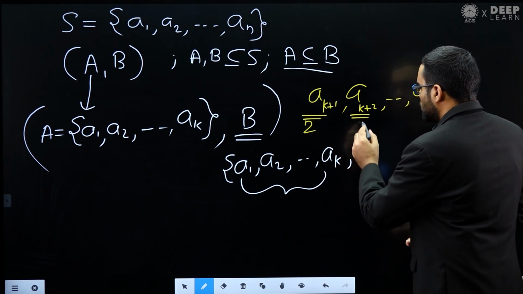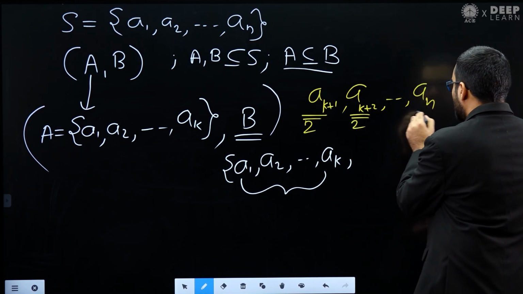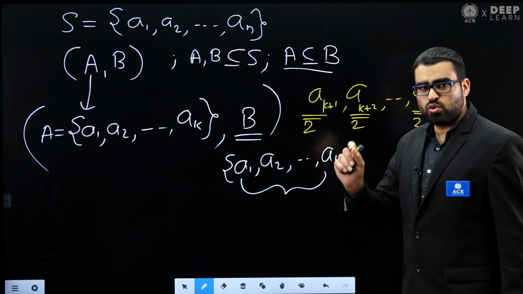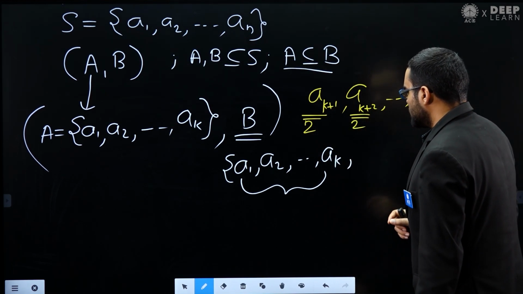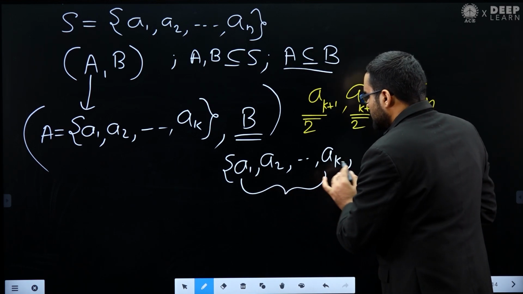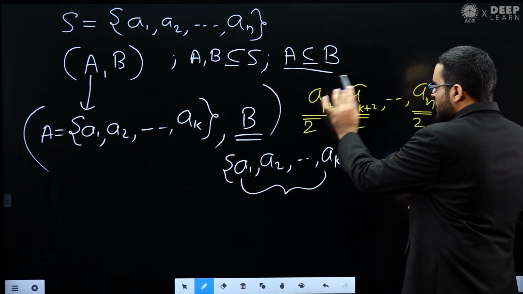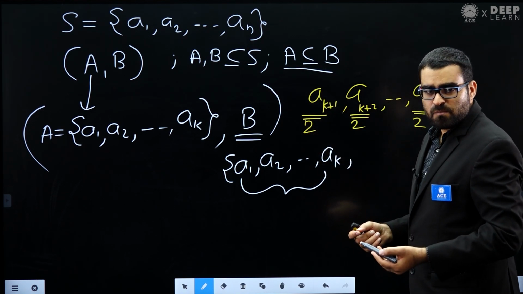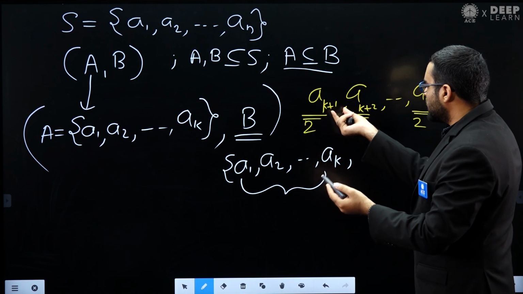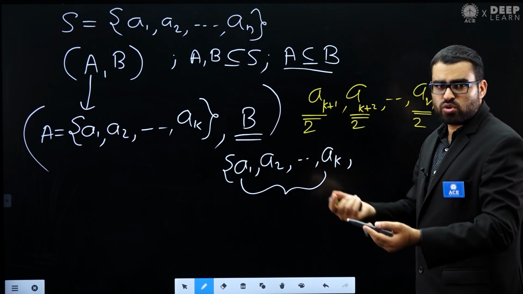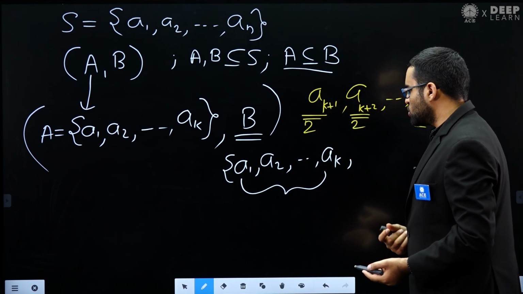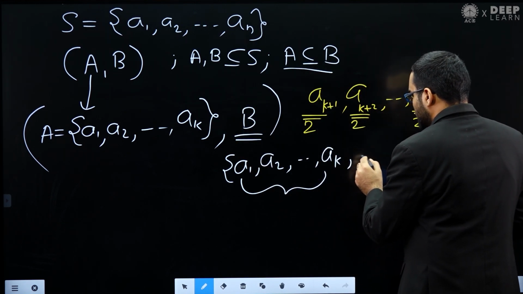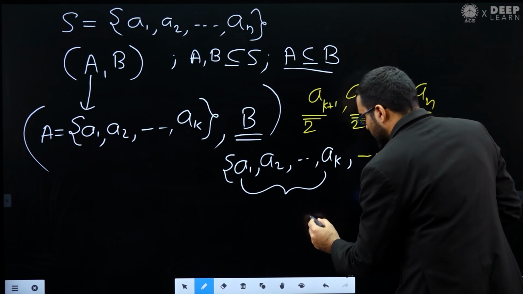For this element I have two choices, for this element I have two choices, and for this element also I have two choices. For each element I have two choices. So apart from these K elements, I can take any of these elements, or I do not take these elements. So for every element I have two choices. So how many choices do I have for B? That will be 2 power n minus K.